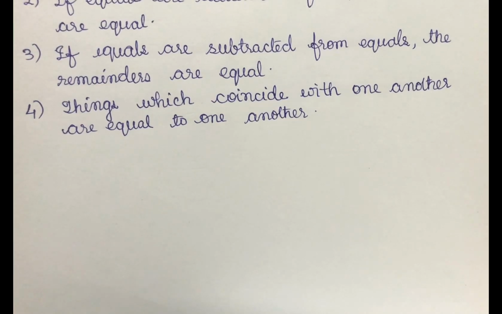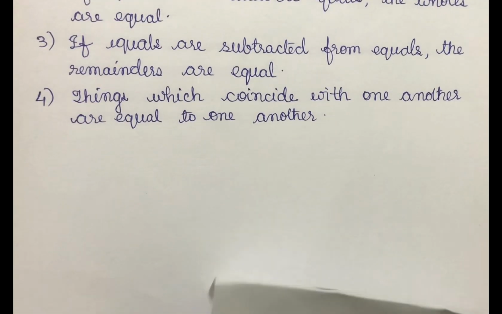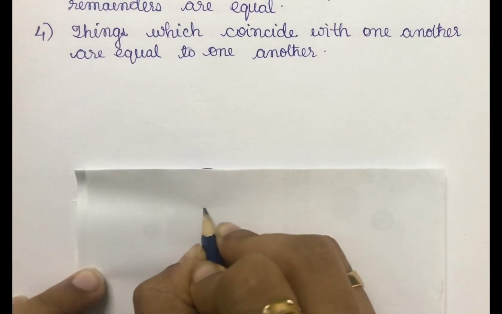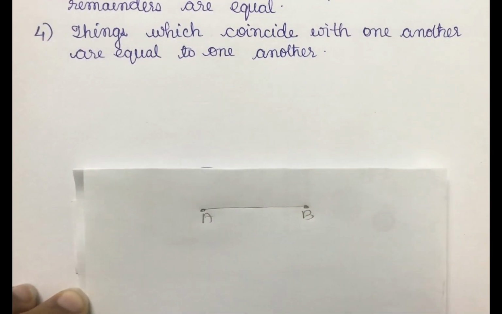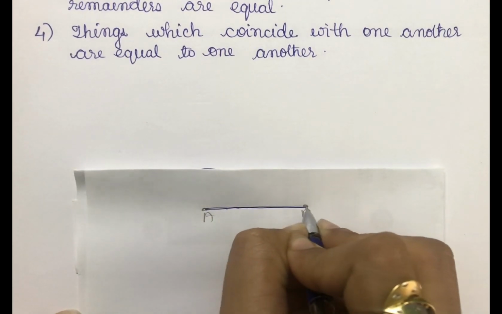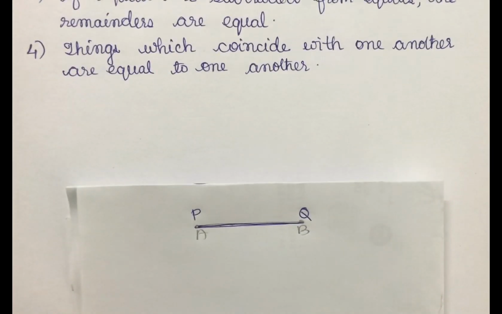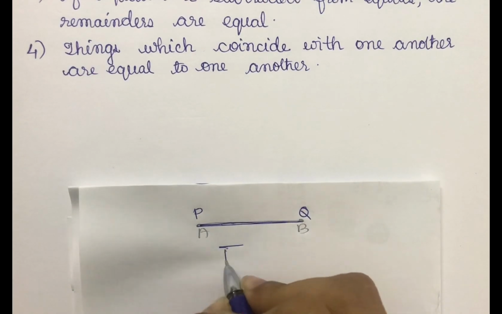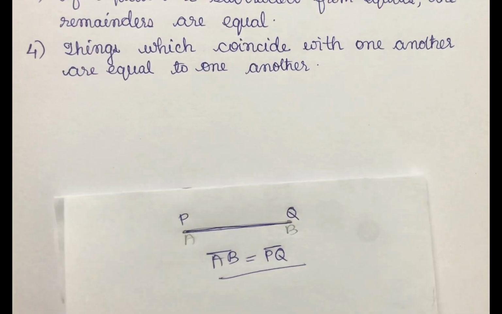The fourth axiom is: things which coincide with one another are equal to one another. So let's say I have drawn one line segment AB, and on top of that, coinciding with AB, I'll draw one more line segment, PQ. So the axiom says things which coincide with one another are equal to one another. So line segment AB will be equal to line segment PQ, and it's obvious, right?